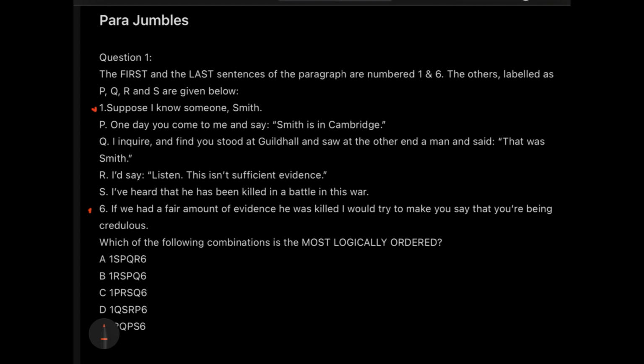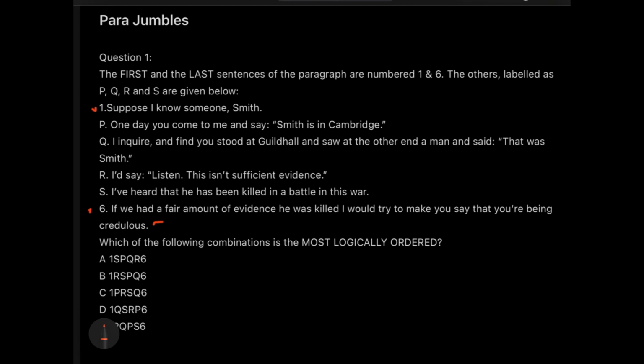Okay, so for the first question, we see that the first and the last sentence are already mentioned. The first sentence is, suppose I know someone Smith. So I'm going to start like this: suppose I know someone Smith. And I'm going to end with, if we had a fair amount of evidence he was killed, I would try to make you say that you are being credulous. Okay, that means they don't have a fair amount of evidence that he was killed. So just get the gist of it: someone is going to talk about Smith, and he is going to end saying that there is no evidence that he has been killed yet.